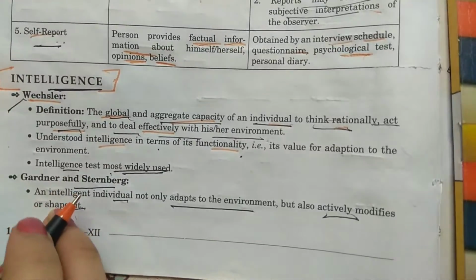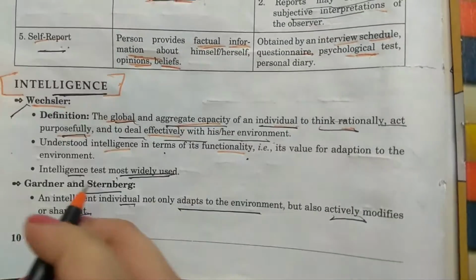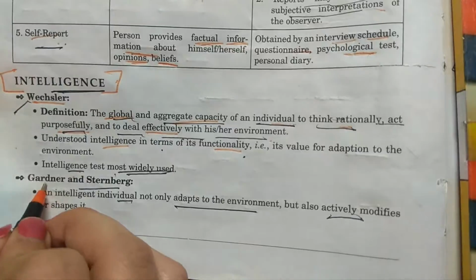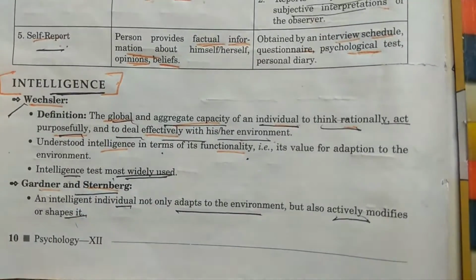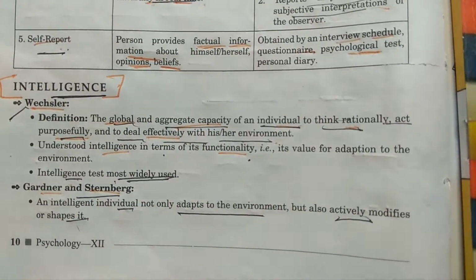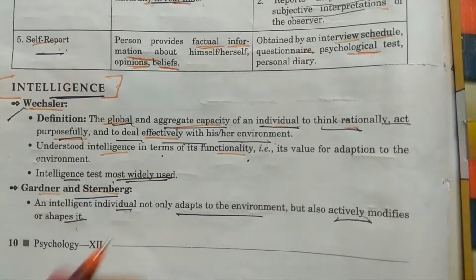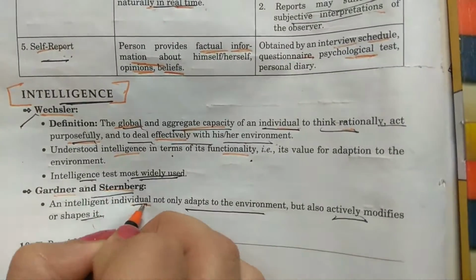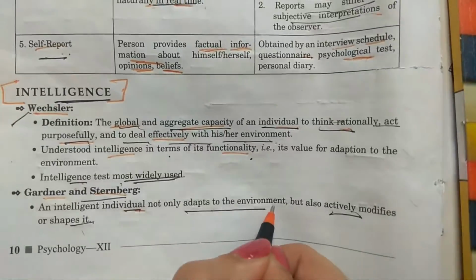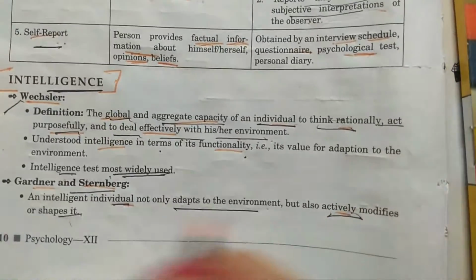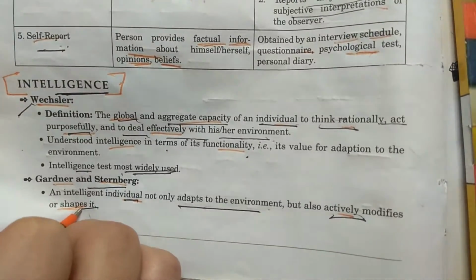It is the most widely used test by Wechsler. Now, Gardner and Sternberg are the psychologists who give the definition of intelligence. They said that an intelligent individual not only adapts to the environment, but also actively modifies or shapes it.